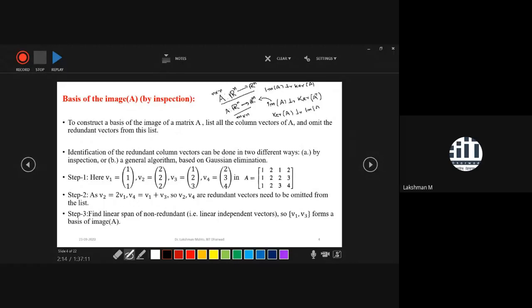This criteria, I will give a picture at the end of this class. I will give a very good picture of all these four fundamental subspaces. So simply, you assume that if you have a rectangular matrix, then you get four fundamental subspaces. But if you have a square matrix, then only two. And if you also put symmetry, then due to symmetry, A transpose equal to A will come here. Those pictures I will discuss in detail. Even symmetry is not necessary; without symmetry also you can establish it.